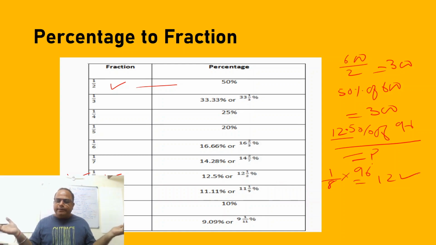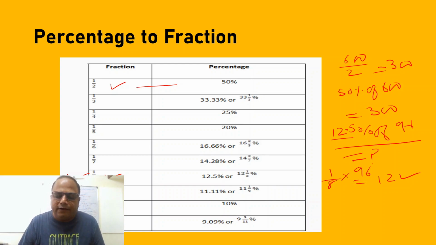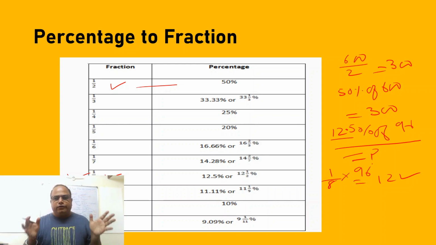So you can do it mentally, and in competitive examinations for government job exams, you need to be very fast and accurate. I have used two words: one is being very fast, and then at the same time being accurate. So all this increases your speed. I suggest you, friends, do one thing. At least for these percentages which are coming on your screen, pause my video here, write them down, and you can further find many other fractional equivalents of percentages.